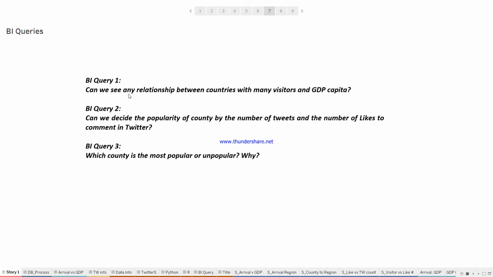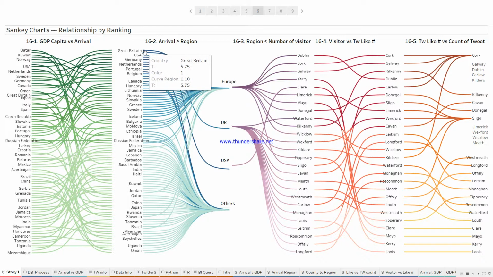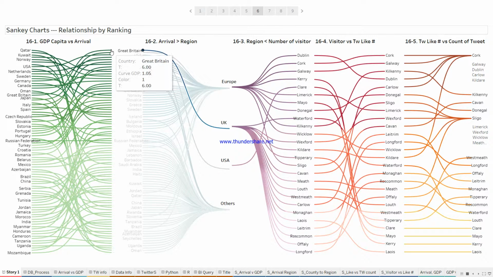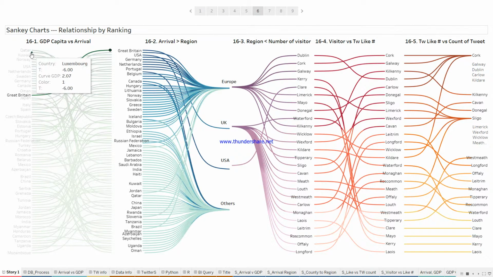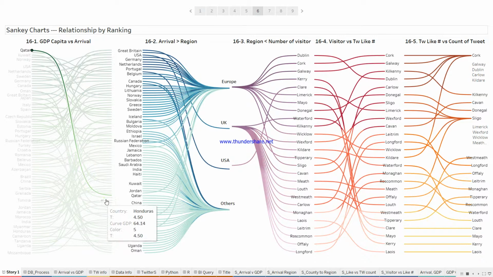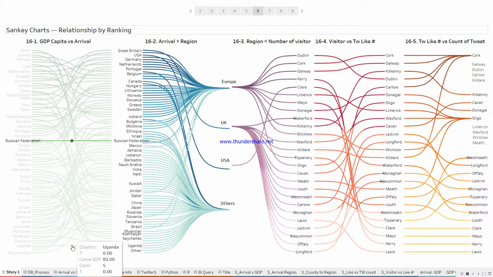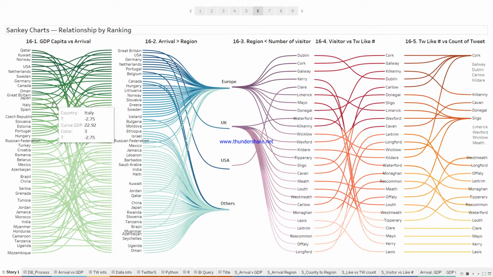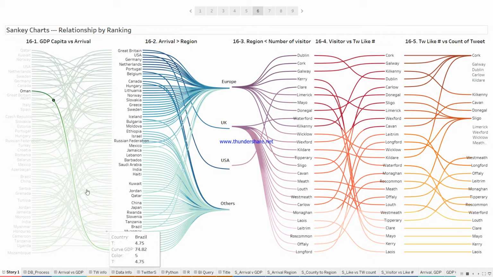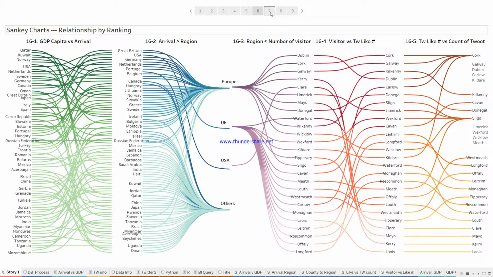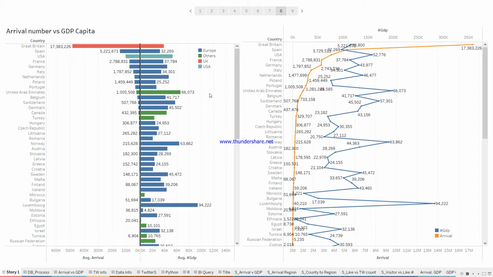So can we see any relationship between countries with many visitors and GDP per capita? If we go back here, Great Britain has the highest number in arrivals here, but not the highest GDP. Qatar is highest, but it's not in the arrival number. A strong relationship means we should see a flat or less curved line, but we see a very high curve.